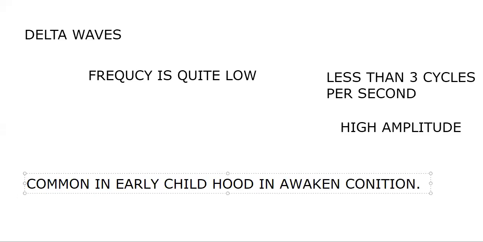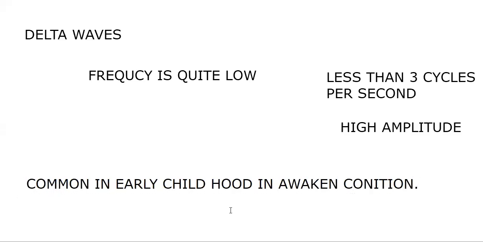Okay, early childhood in awakened condition. Where do you see it in adults? In adults, they occur in deep sleep. Adults in deep sleep, that delta waves can be recorded.